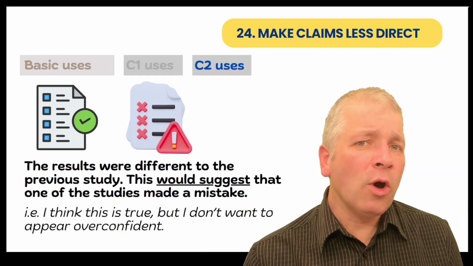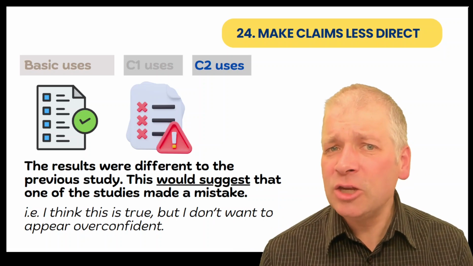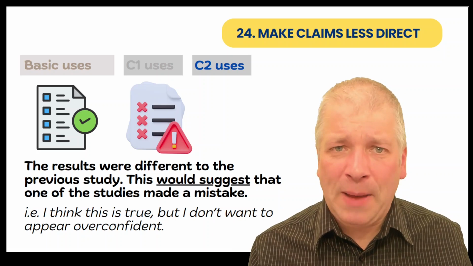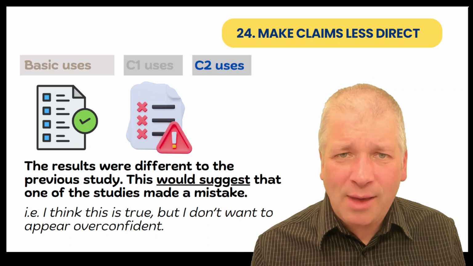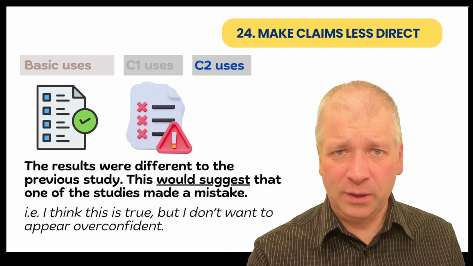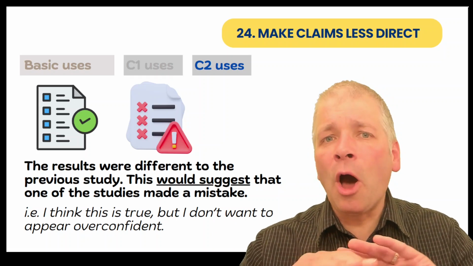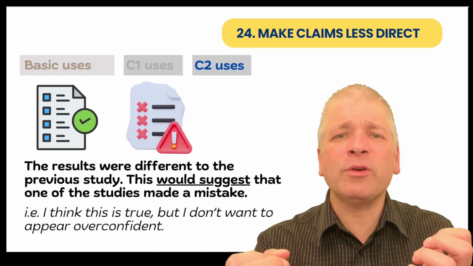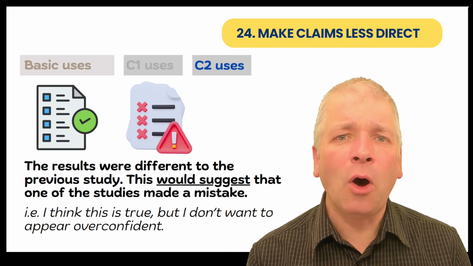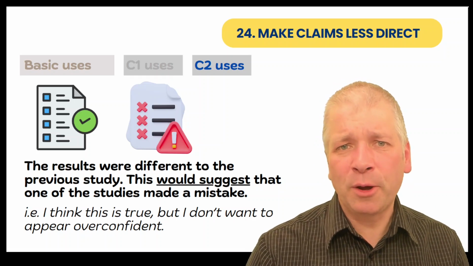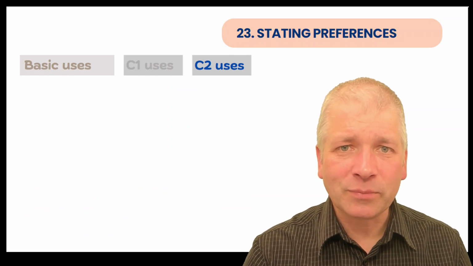We use would followed by an opinion word when we are introducing conclusions about something, where we want to say, this is what I think the truth is, but I don't want you to think I'm being arrogant or overconfident. Would just lessens the impact of the word and makes it less direct for the person reading it.